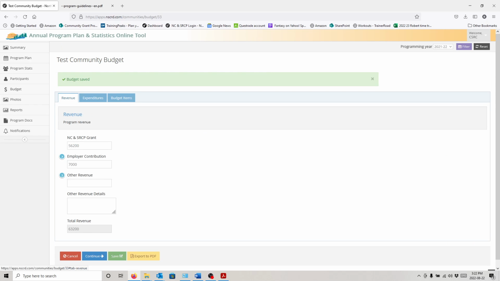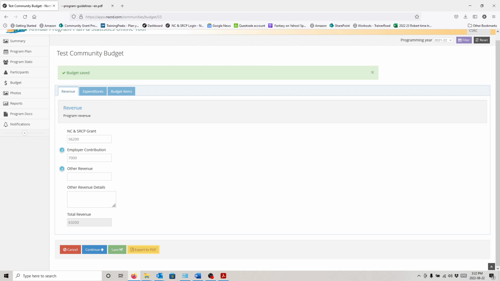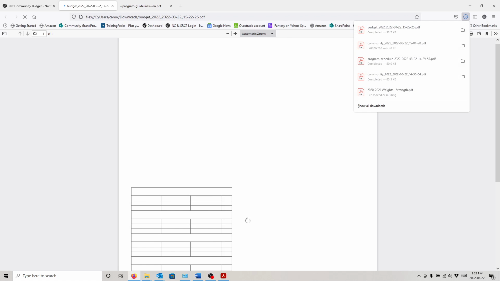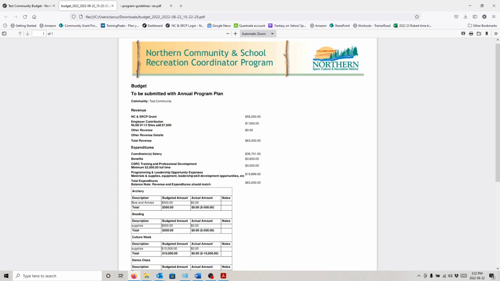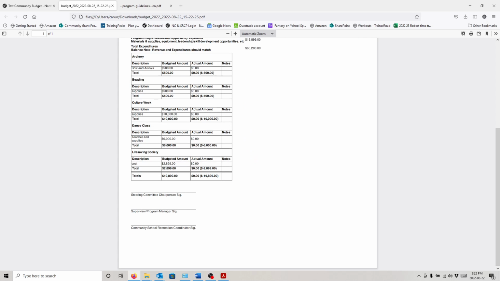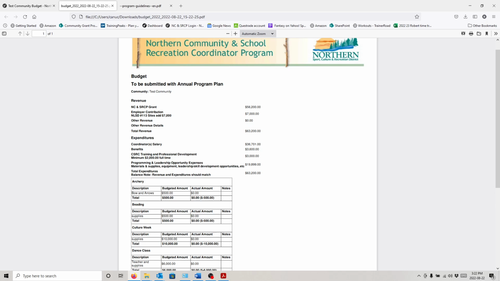Once this is done, again, here's the export to PDF, okay? So again, one of two things are going to happen, just like the summary and the program statistics. Either it's going to save or it's going to make a pop-up. Okay, in my case, it's going to make a pop-up, and this is going to give us our budget for the full year. Okay, so everything on here is for the full year, and as you guys can see, the budget is balanced, right? Total revenue, total expenditures, they're the same. These two numbers have to match.